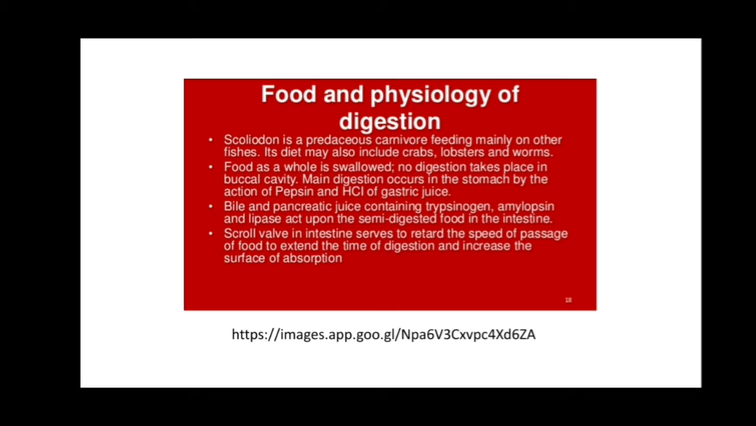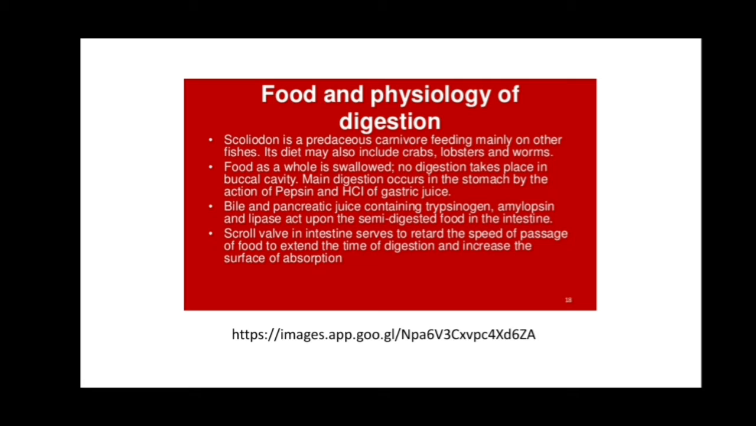Scoliodon is a predaceous carnivore, feeding mainly on other fishes. Its diet may also include crabs, lobsters and different types of worms. The food is swallowed as a whole. No digestion takes place in the buccal cavity. The main digestion occurs in the stomach by the action of pepsin and HCl of the gastric juices. The bile and the pancreatic juice that contains trypsinogen, amylopsin and lipases act upon the semi-digested food in the intestine. So trypsinogen, amylopsin and lipases are the enzymes that act on the semi-digested food.